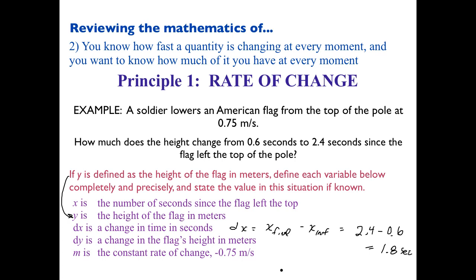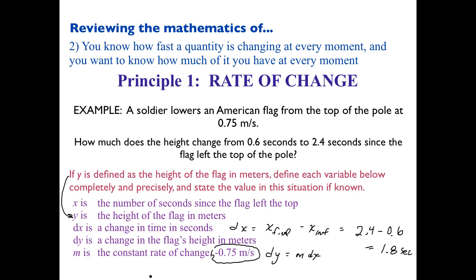So then what is dy? What did we say? dy would be m dx. Remember, this negative 0.75, does it tell us just that the flag goes down 0.75 meters every second? That's a very narrow meaning. So it tells us what?